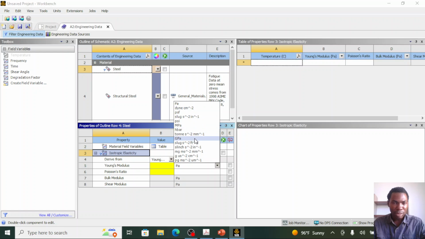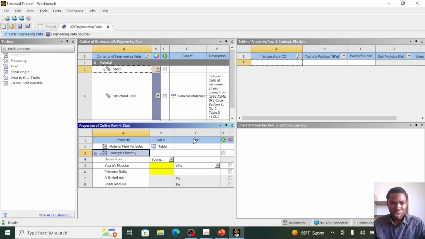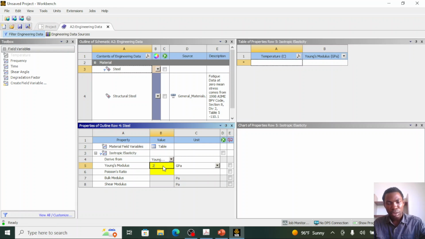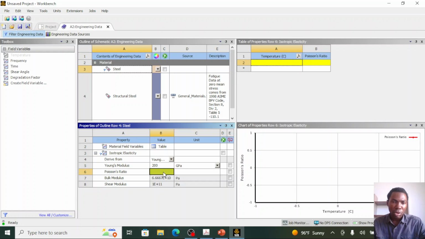You see, ANSYS is a very powerful software. You can enter your value in different units. So I will choose gigapascal and I will enter 200. I'll do the same thing for the Poisson's ratio. Although in the question we're not given a parameter for the Poisson's ratio, you can enter any value here, like a typical value of Poisson's ratio.